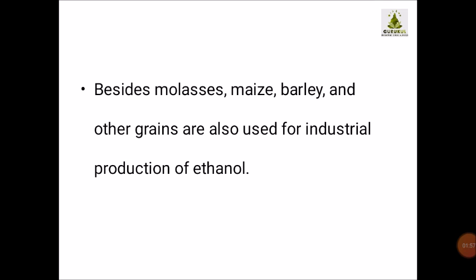Besides molasses, maize, barley and other grains are also used for industrial production of ethanol. Nowadays scientists and researchers are focusing more on ethanol, because they want to know how we can get more ethanol, so that we can get smokeless fuel for different activities.